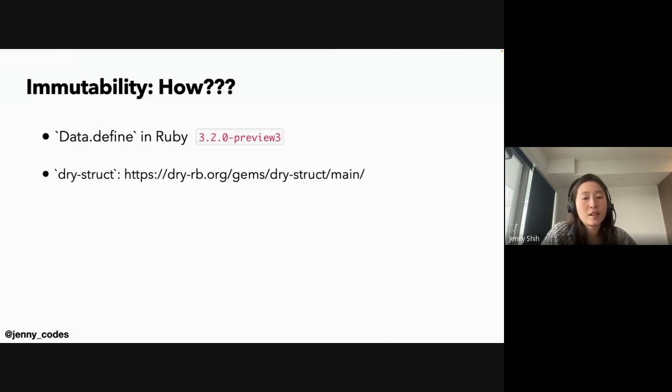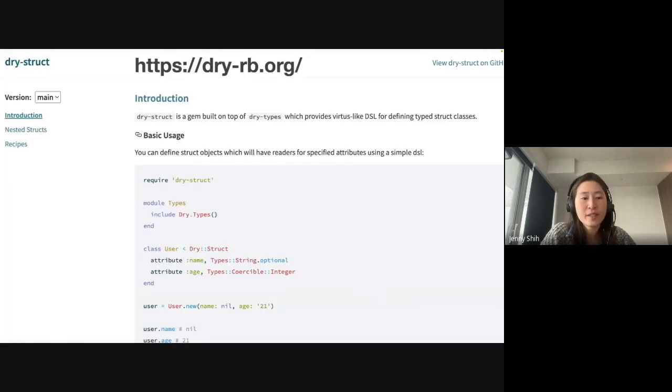If you are not on Ruby 3.2 yet, but still want to try out this idea, there's a gem called JStruct that does the same thing for you. JStruct is part of the Dry Ruby collection. You can visit dryruby.org to find out more. There's a lot of functional programming ideas in the collection, not just this one. So definitely check it out if you want to dig more into functional programming and how it's realized with Ruby.